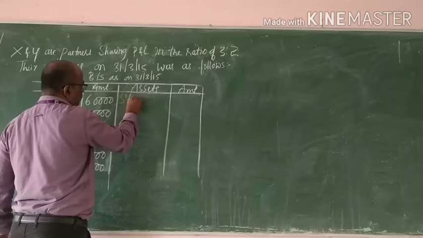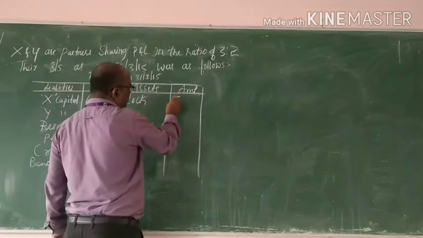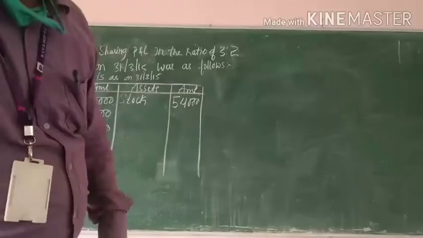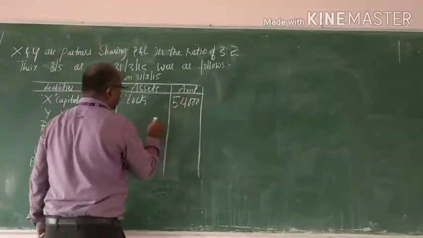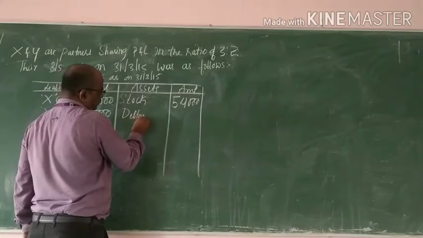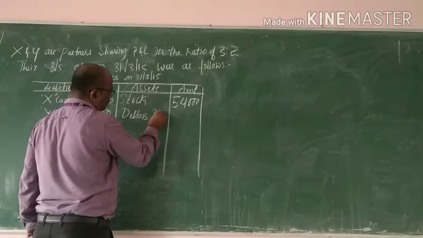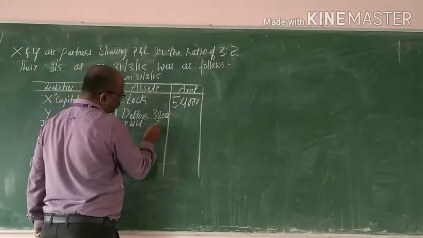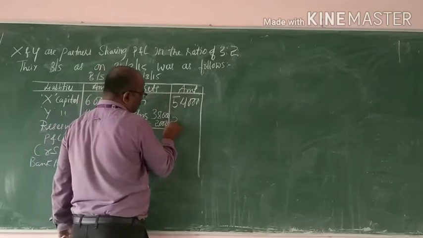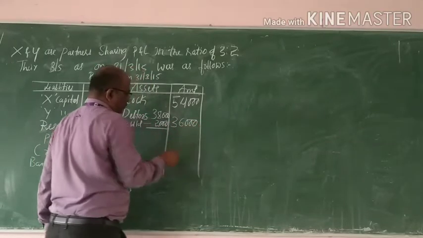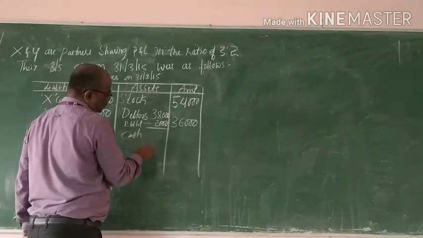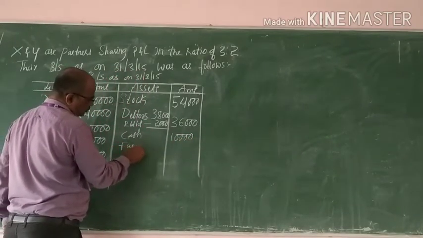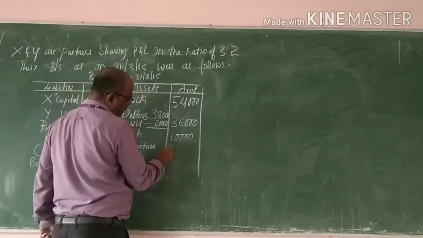Stock 54,000. Debtors 38,000, RDD minus 2,000, 36,000. Cash 10,000. Furniture 20,000.